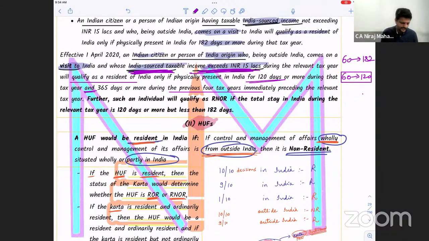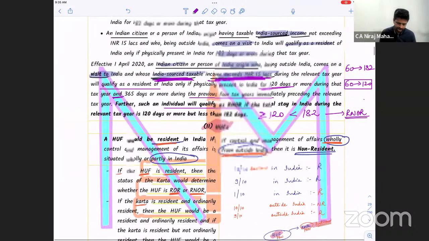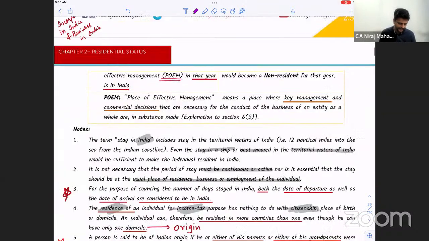Further, such an individual, however, will be qualified as RNOR if the total stay in India during the relevant tax year is 120 days or more, but less than 182. See, first of all, this starts at 120 only. But he should be between 120 and 182. Then he becomes RNOR. Okay? RNOR. Clear, all of you? We'll go ahead, everybody.